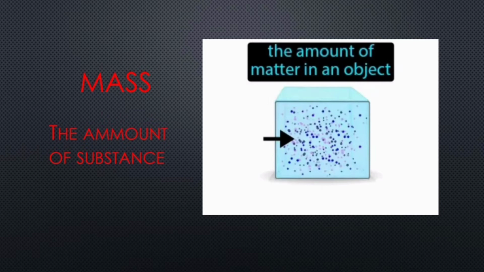Let's discuss the first property of matter. The first one is mass. Mass is the amount of substance used to make any object, or the amount of matter in an object. For example, this cubic box has gaseous molecules inside it. So we can also say that it is a box of gas. Every object is made up of some substance.